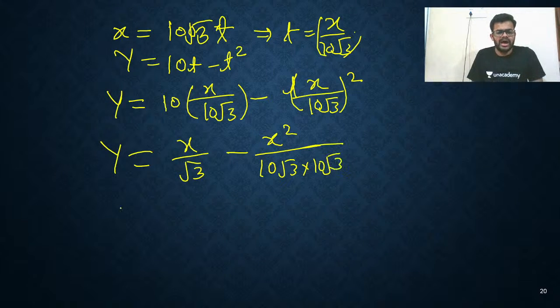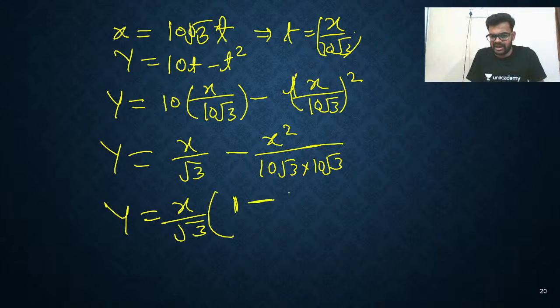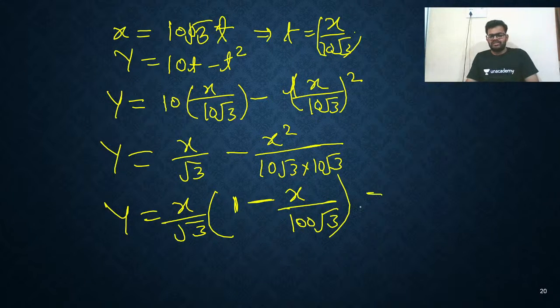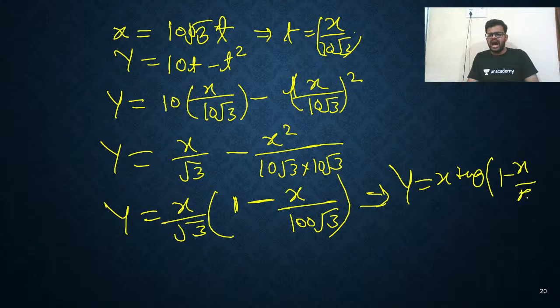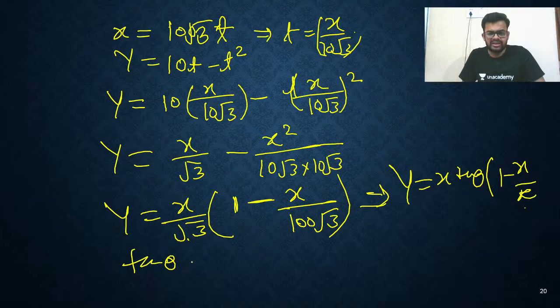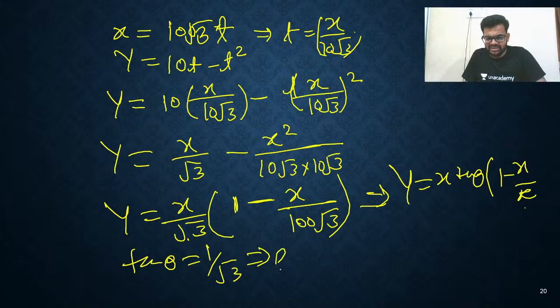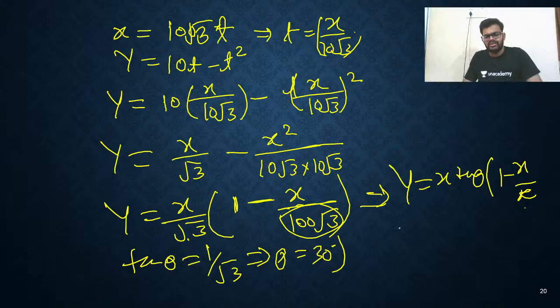Now take x by root 3 common. If you take x by root 3 common, you will get 1 minus x upon 100 root 3. So you can compare this with the equation y equals x tan theta times 1 minus x upon r. So what is the value of tan theta? Tan theta is 1 by root 3, so theta equals 30 degrees. This is x by r, so this is the range. So the range is 100 root 3. That's all.